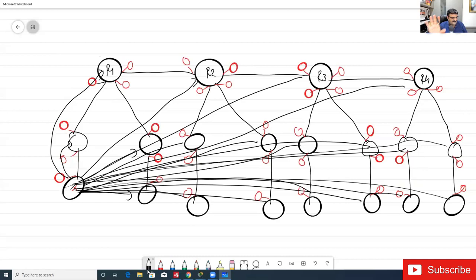First thing, all. Yes, Rahul bhai. LSA goes to all routers, right? Now, what will happen when all these routers get this LSA? What will happen when all routers get this LSA?